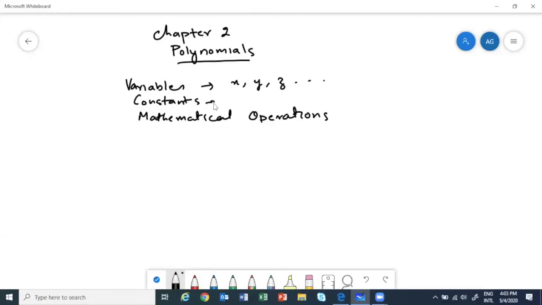You can take more. Okay, then constants are mostly numbers. They can be rational or irrational, meaning they have to be real numbers. Okay, so when we are talking about constants, they are real numbers.